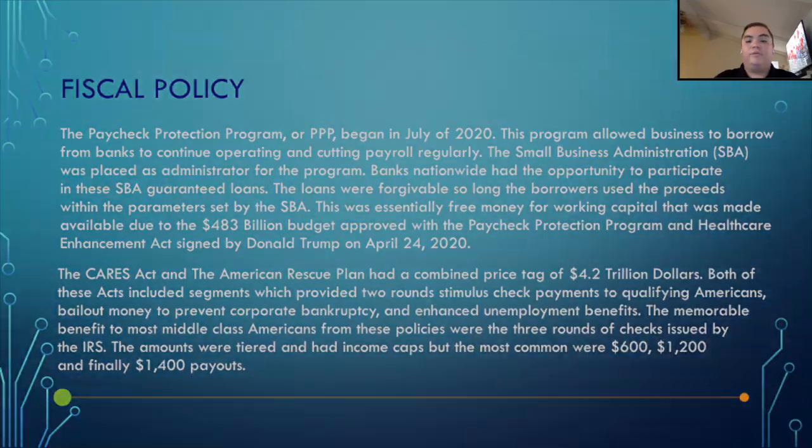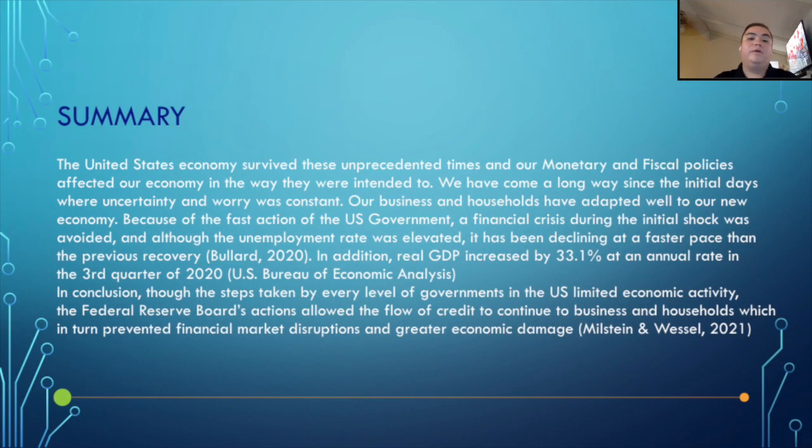Moving on to my summary. In conclusion, the US economy survived these unprecedented times, and our monetary and fiscal policies affected our economy in a way that they were intended to. We have come a long way since the initial days where uncertainty and worry was constant. Our businesses and households have adapted well to our new economy. Because of the fast action of the US government, a financial crisis during the initial shock was avoided.